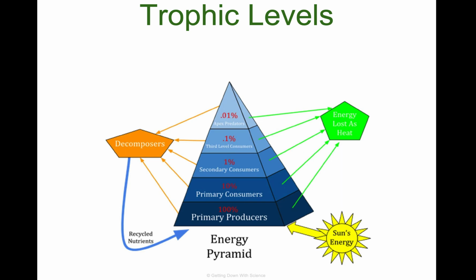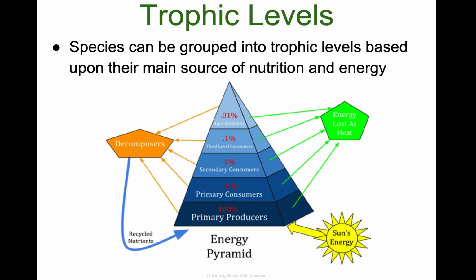Okay, so this is a big concept here, this idea of trophic levels. We group species together in trophic levels based on where they get their energy from. So you can see down below here, you have your primary producers right at the bottom. Those are your plants. Then your primary consumers are the things that eat the plants. Secondary consumers eat the primary consumers. And because it's more of a food web, a lot of times secondary consumers will eat primary consumers and producers as well. Apex predators are up here at the top. They are 0.1% of the ecosystem as a whole.